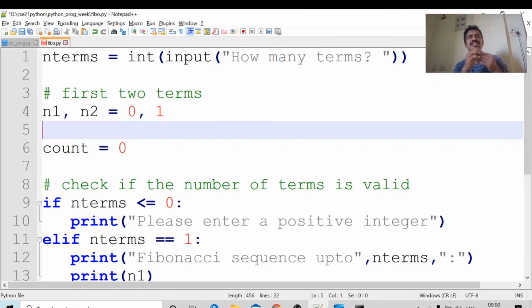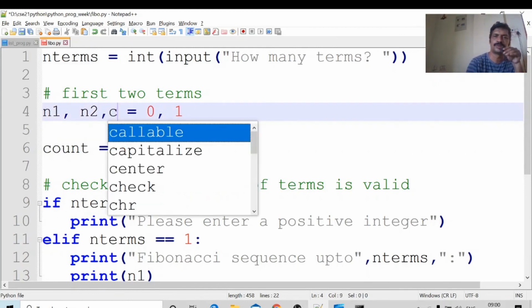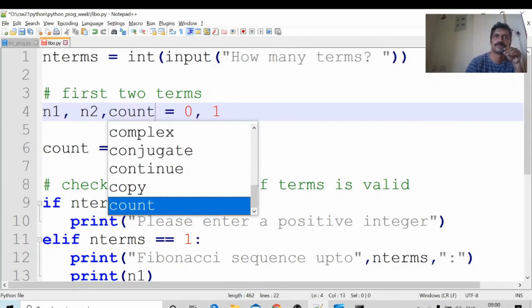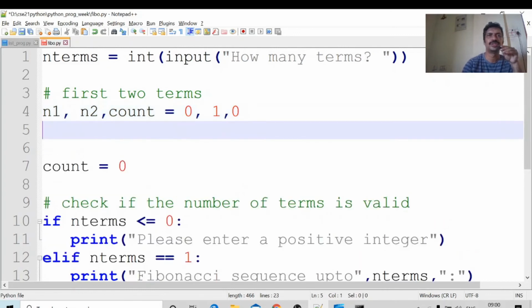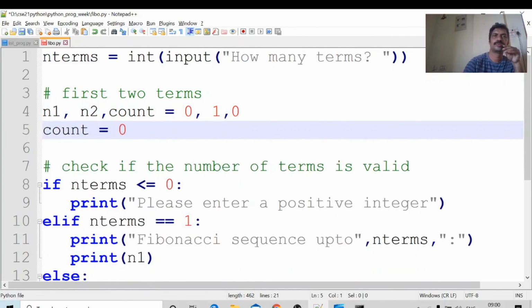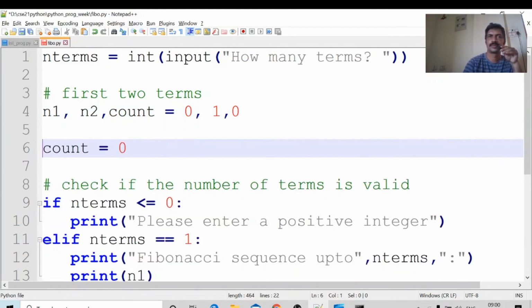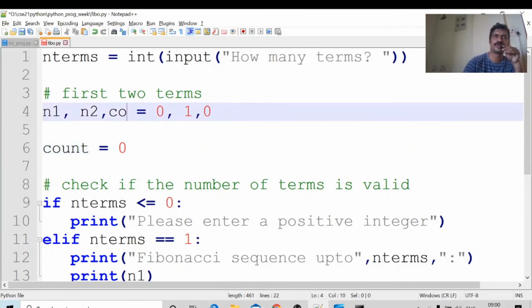I initialize the variable count equal to 0. Or you may write it here also, no problem. Count equal to 0. Okay, I will delete this one. This is also valid, but we will write like this: count equal to 0.